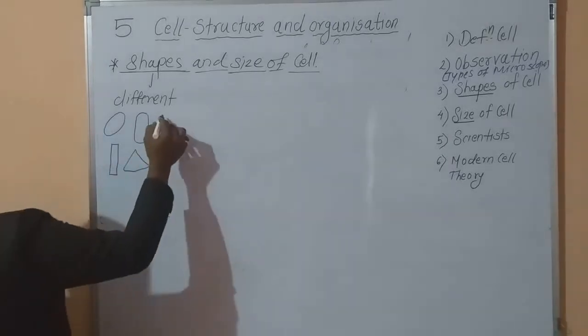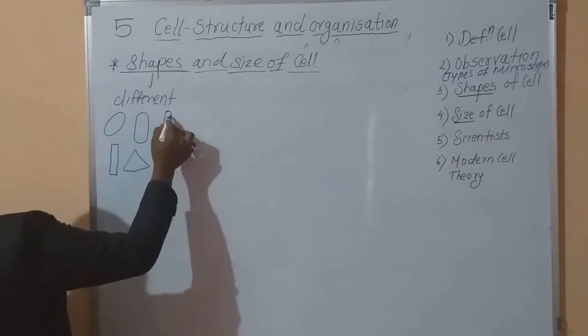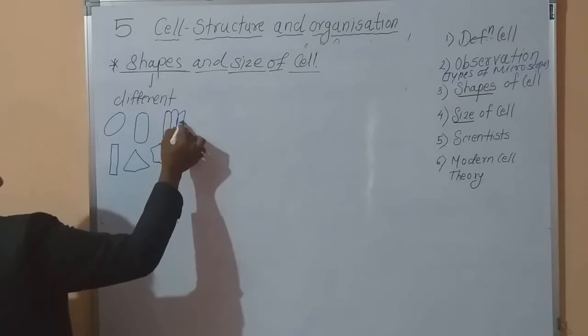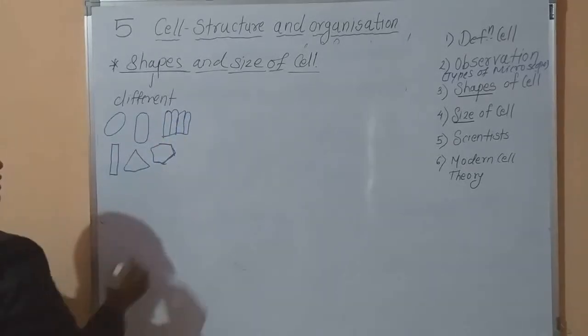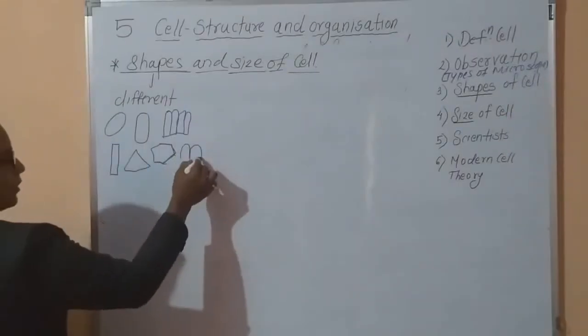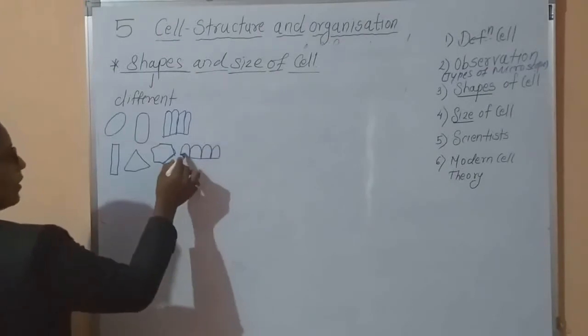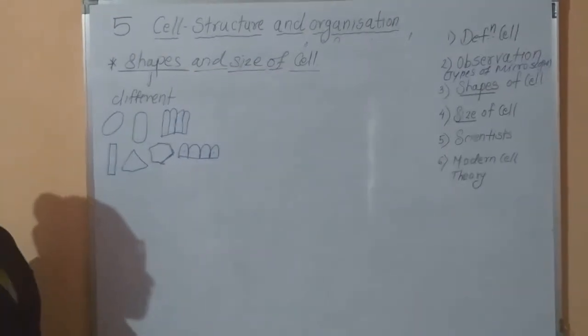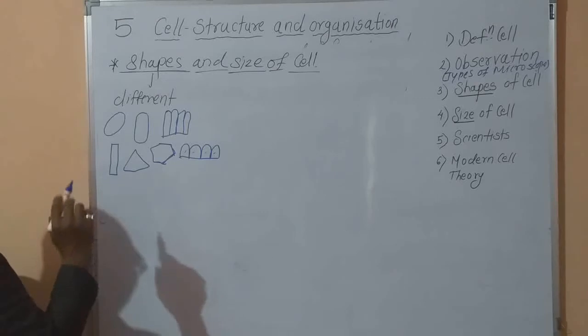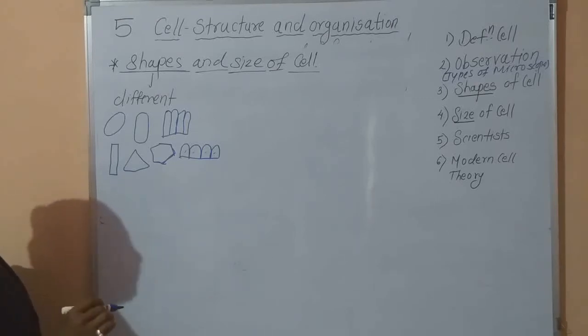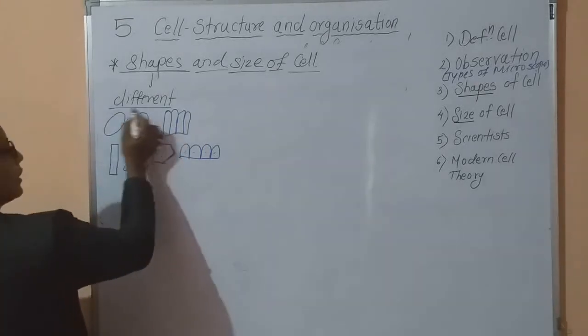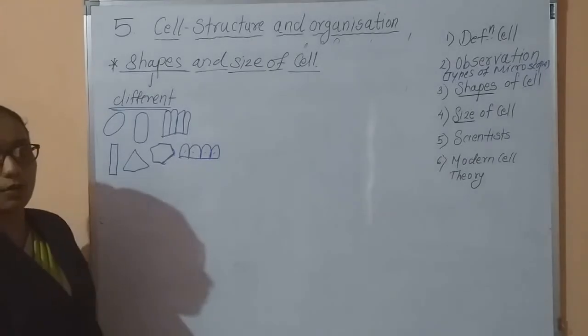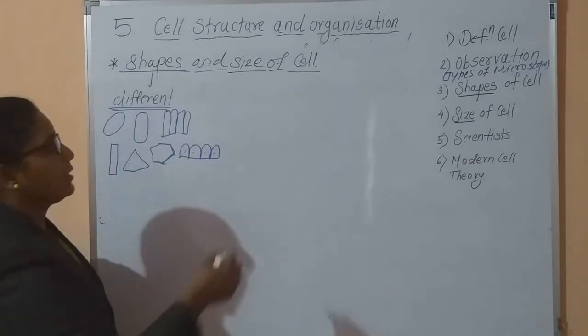Some cells are column like, as in tall cells. These are columnar cells. Some cells are cuboidal. These are cuboidal cells. Such different types of cells we can observe, and these are the different shapes. Such a variety of cells.